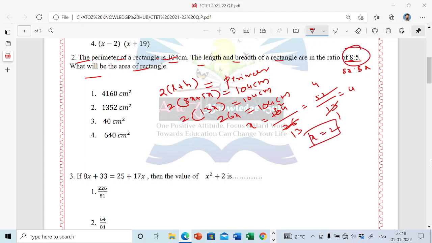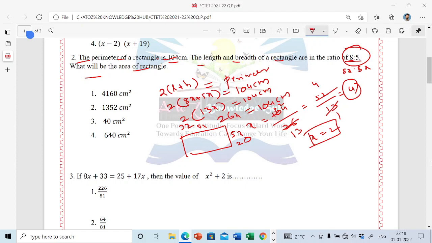Now you have to find the length and breadth. See, this is a rectangle, with sides 8x and 5x. Already we have the value of x as 4. So 8 fours are 32, 5 fours are 20. So length is 32 and breadth is 20.